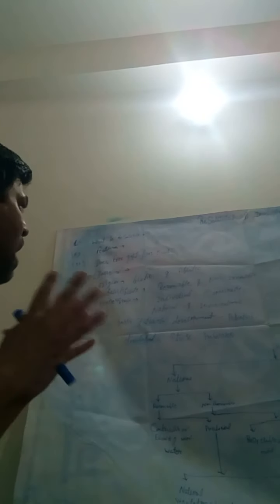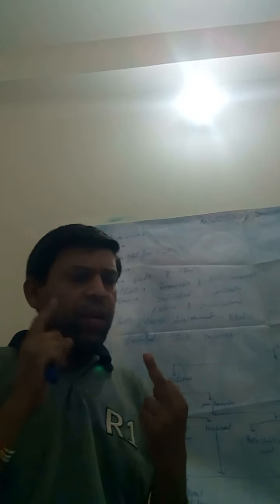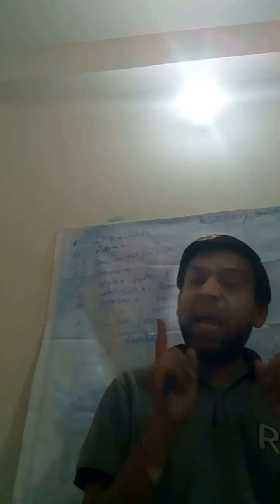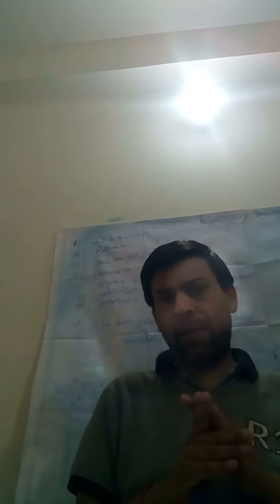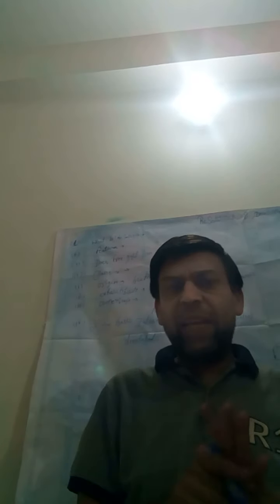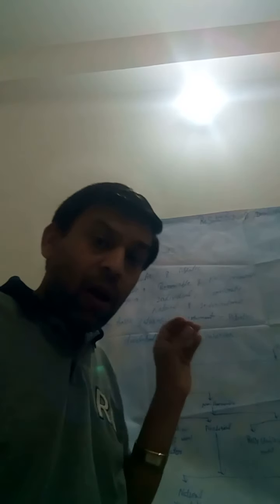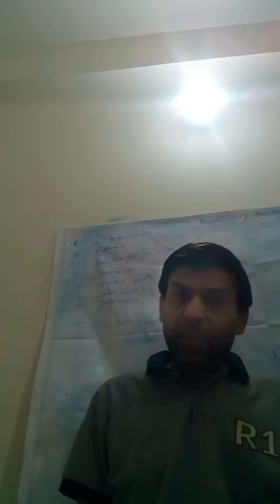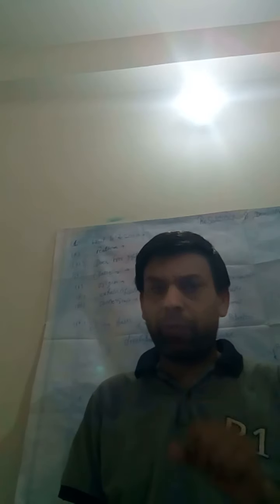The next point is: what are the types of resource? In our book there are two types of questions. The first question is to define the classification of resource, and the second is what are the types of resource. Both have different answers. According to classification, there are four types of resource, and according to types, there are two types of resource. So let's start. First, what are the types of resource?